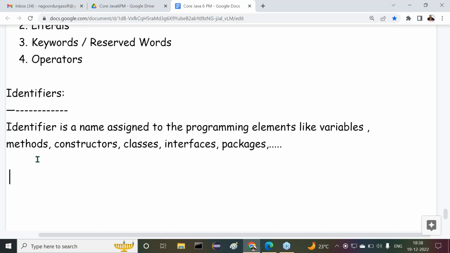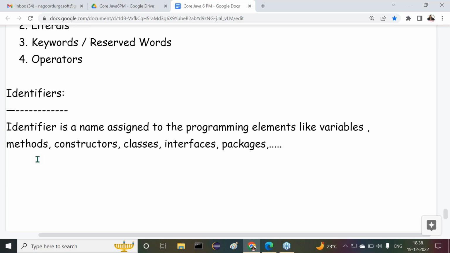Similarly, in Java applications, we are able to write n number of variables, more and more methods, more and more classes, more and more interfaces, more and more programming elements. Whenever we are writing all this, definitely we need some identity for each and every programming element. Then only you can access them. When we write a number of variables, I must access those variables. We write a number of methods, so I must access those methods. We have written a number of classes, I need to access those classes.